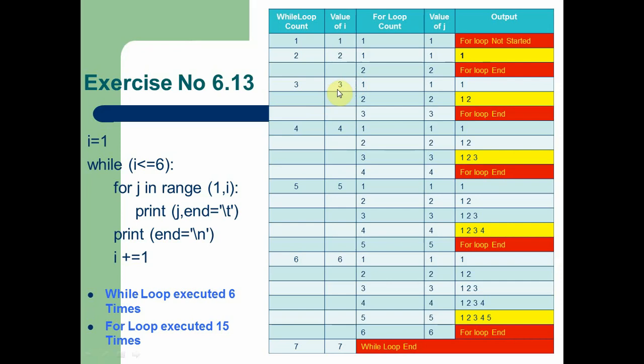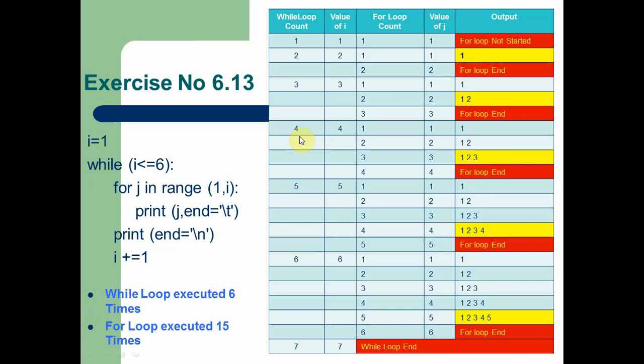Now the I value becomes 3. Again the for loop executes with 1. Here you can see the value of J, 1, is printed on the screen. After the second for loop execution, the J value is 2. Here also 2 is printed because the end value is 3. When the for loop count reaches the third loop, the J value becomes 3, so that's why the for loop ends. So each and every time the for loop starts with 1 and ends, but the while loop ends only one time. Here you can see the for loop starts 5 times and ends 5 times.